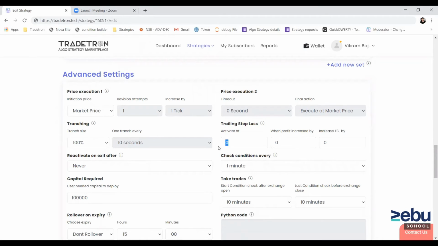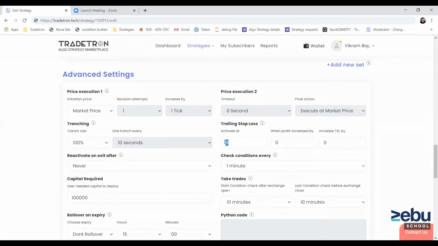So let's say I have initiated some positions in my strategy, I have bought a call, or there are some other positions as well. I can tell the system at what profit level I want to initiate my trailing stop loss. When there is no profit or the strategy trade goes in negative PNL, trailing stop loss will not be activated.